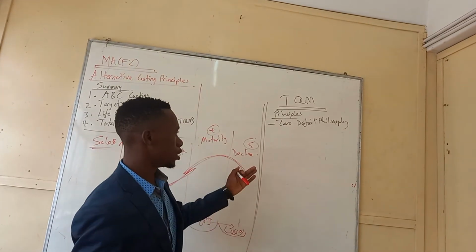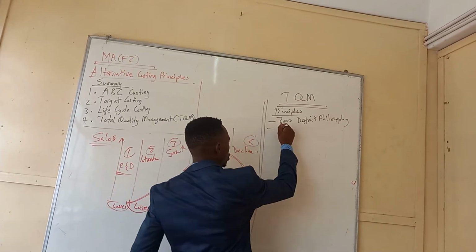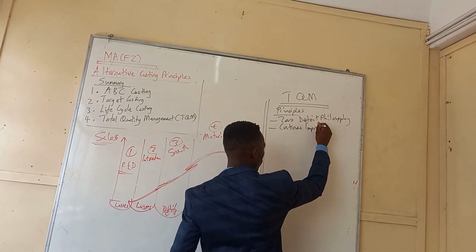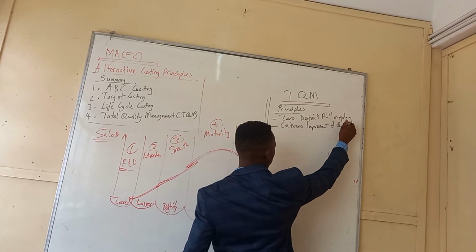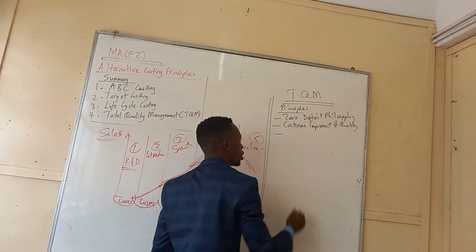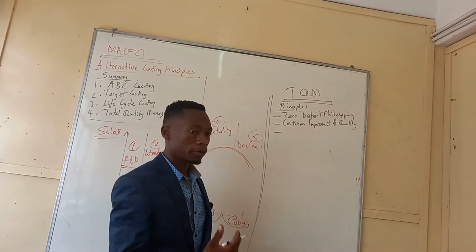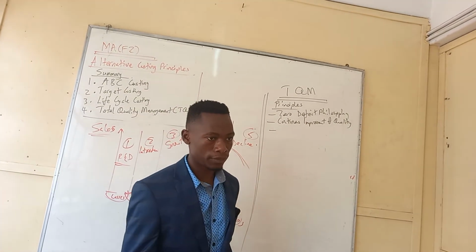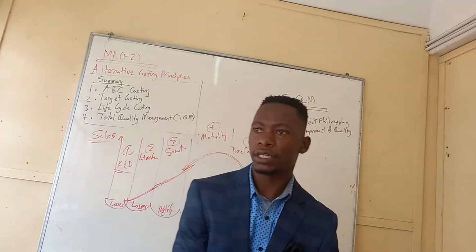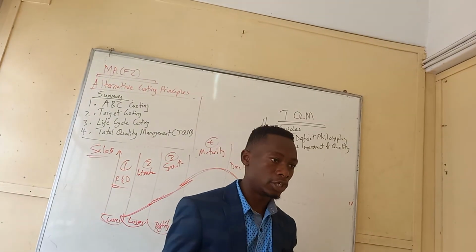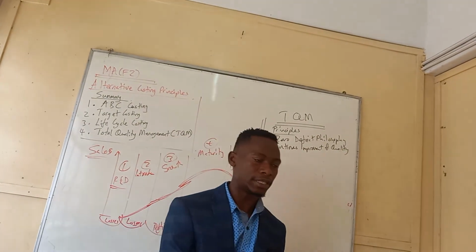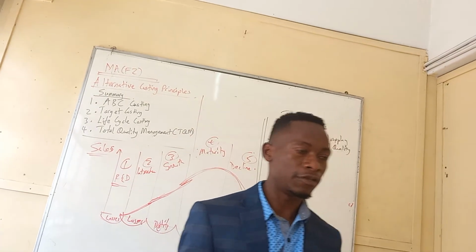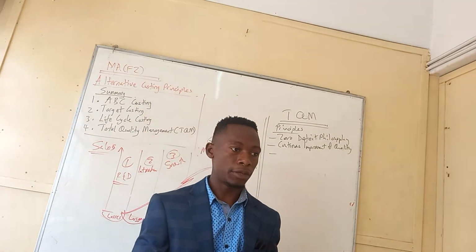Number 2 is continuous improvement of quality. We have to keep on improving our quality. Have you ever seen businesses and companies improving their quality? You might say maybe on iPhones.